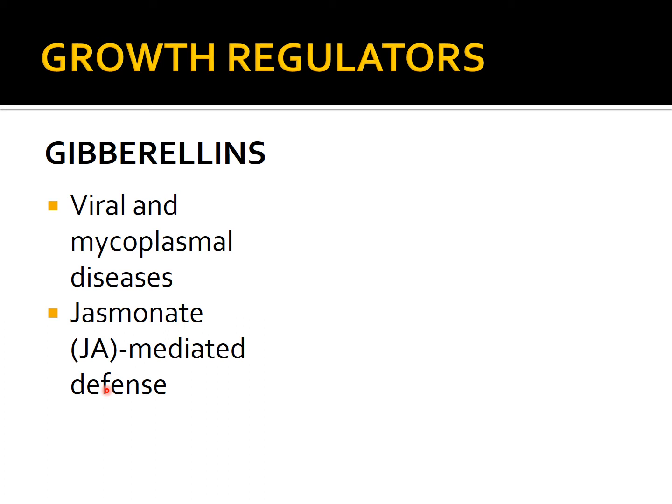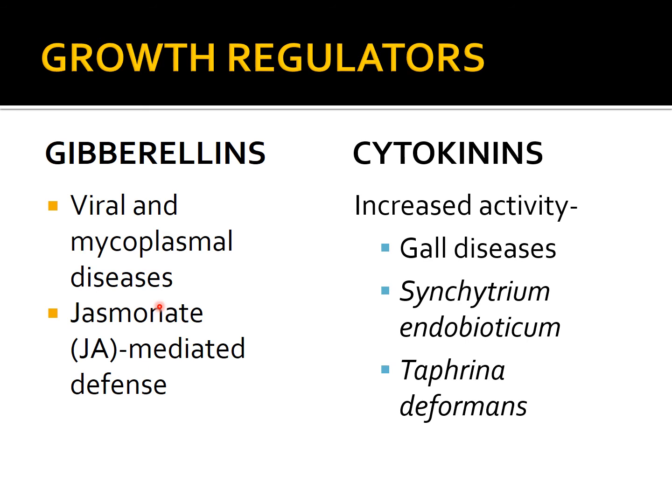So this is the effect of gibberellins, which is mainly seen in viral and mycoplasmal diseases. The next growth regulators which we'll be studying are cytokinins. Cytokinin examples include zeatin or isopentenyl adenosine. These are some of the common cytokinins which are found in plants. Normally, cytokinins inhibit senescence by inhibiting breakdown of proteins and nucleic acids.